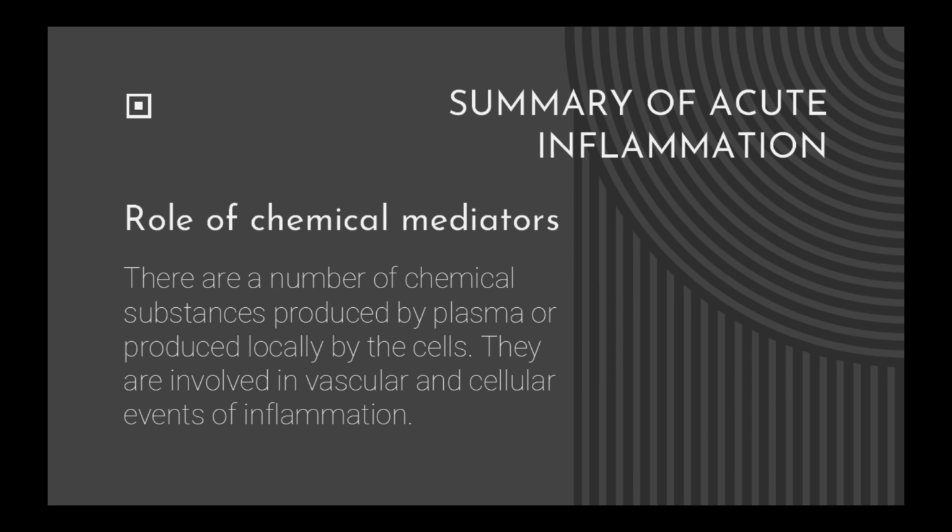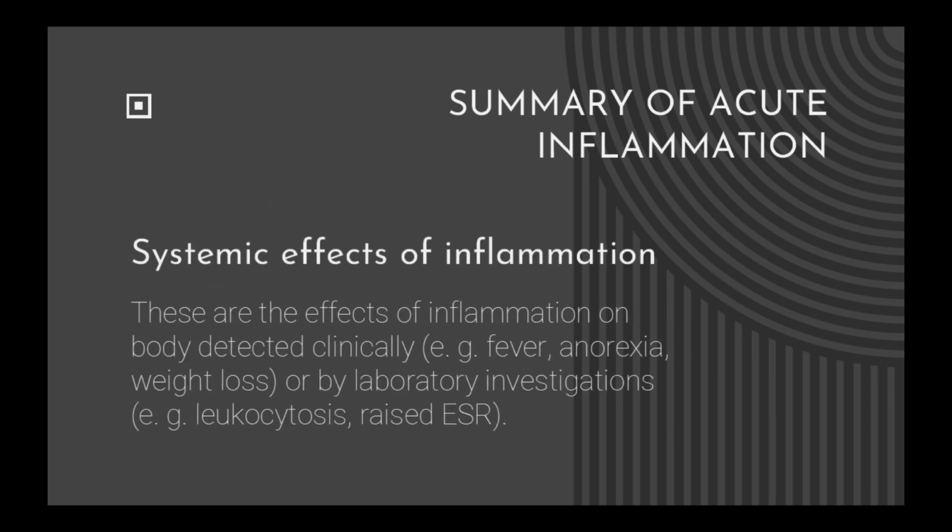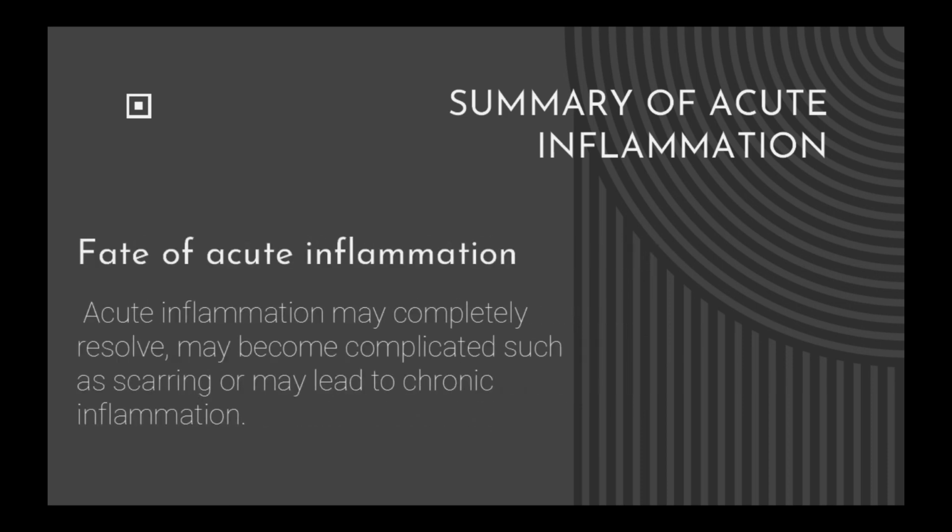Role of chemical mediators. There are a number of chemical substances produced by plasma or produced locally by the cells. They are involved in vascular and cellular events of inflammation. Systemic effects of inflammation. These are the effects of inflammation on the body detected clinically, such as fever, anorexia, weight loss, or by laboratory investigations, for example leukocytosis and raised ESR. Last, the fate of acute inflammation. Acute inflammation may completely resolve, may become complicated such as scarring, or may lead to chronic inflammation.